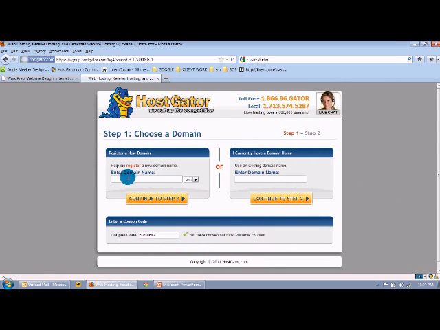Now, if you don't have a domain yet for your website, you would enter it right here, enter a domain. If you already have one that you're going to use with this hosting account, then you would enter that one over here. So we're going to go ahead and enter something like greatsealsrs.com. I sure hope no one has that, because that's a crazy domain. And we entered Easy WordPress for your coupon. Okay, so we're going to click Continue to Step 2.